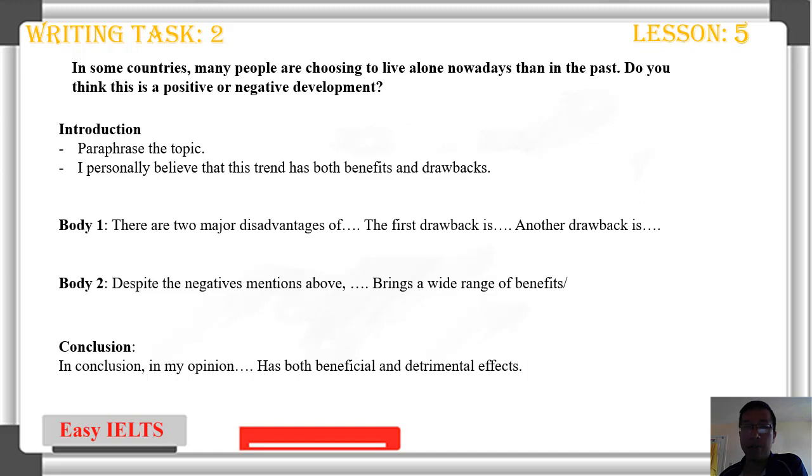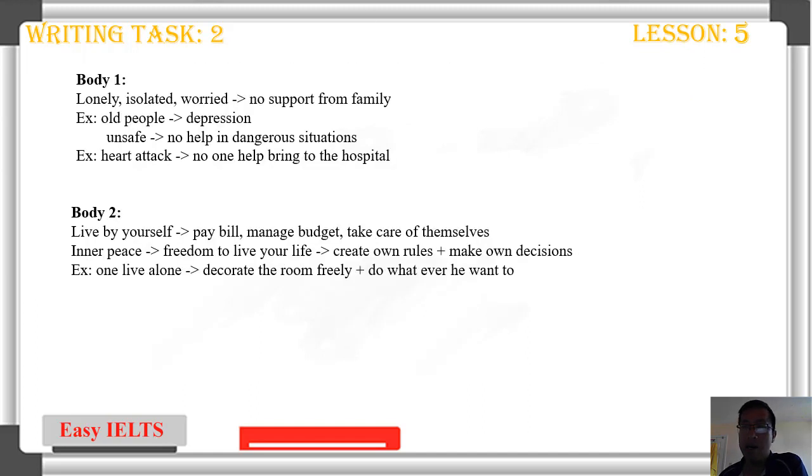Okay, we go into outline, body 1, body 2. Okay, for body 1, you can say something like, living alone, you feel lonely, isolated, no support from family. For example, old people get depressed, no help in dangerous situations. For example, heart attack, no one to run to the hospital.